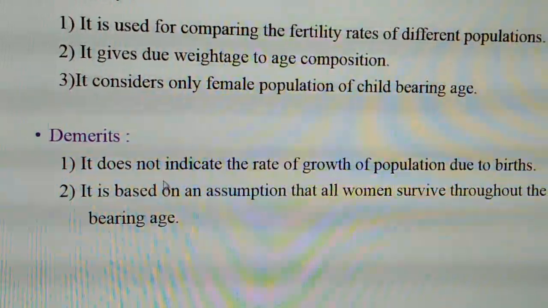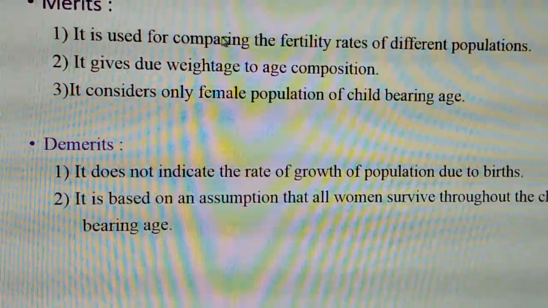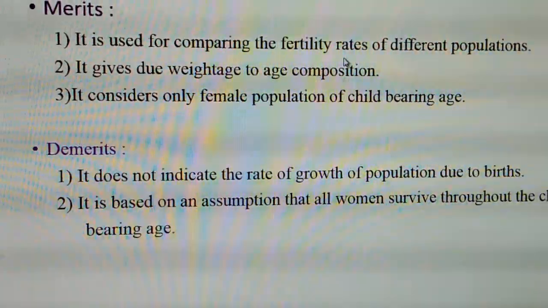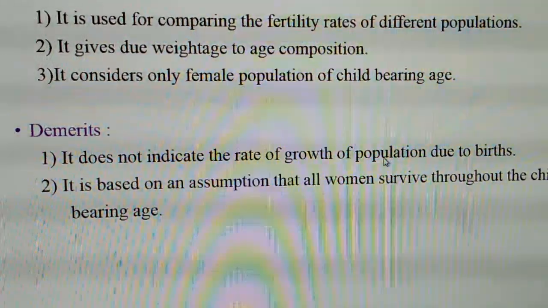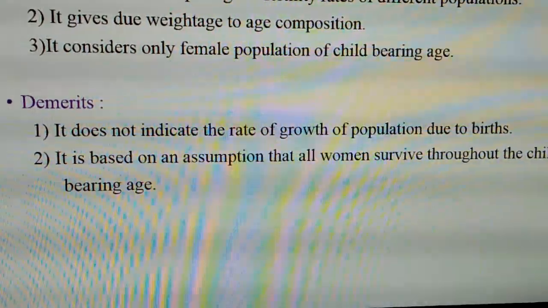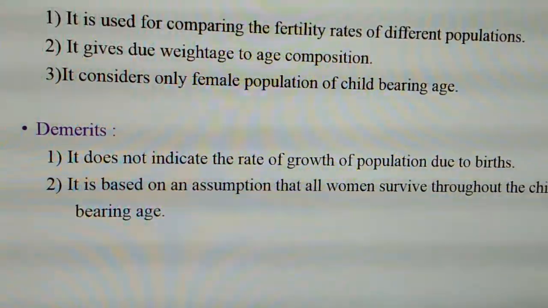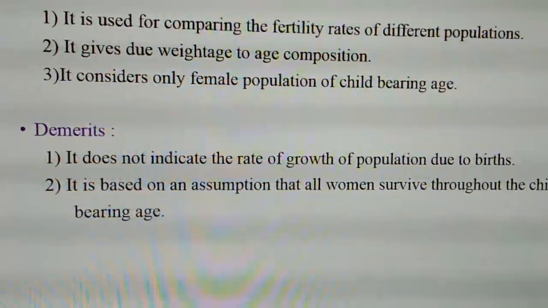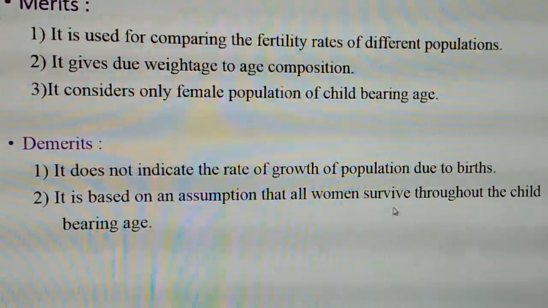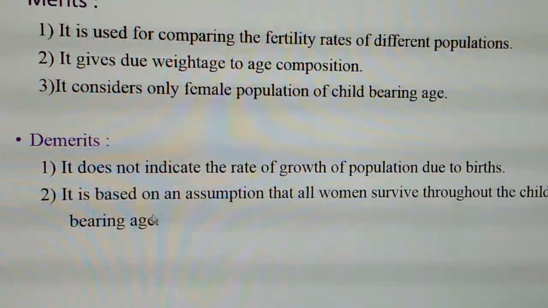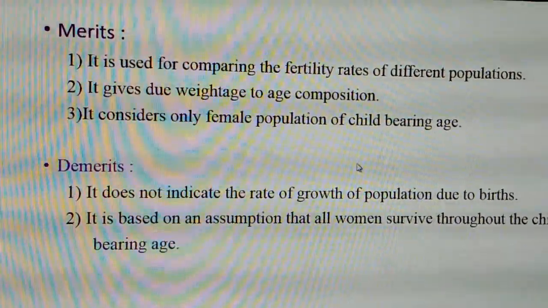First point, it does not indicate the rate of growth of population due to births. Though we can compare the fertility rates of different populations, it does not indicate the rate of growth of population, whether it is increasing or decreasing. So far, from all the four fertility rates, we are not able to know the rate of growth of population, whether it is increasing or decreasing. Second point, it is based on an assumption that all women survive throughout the childbearing age. This is a very important point. So these are the merits and demerits of total fertility rate.